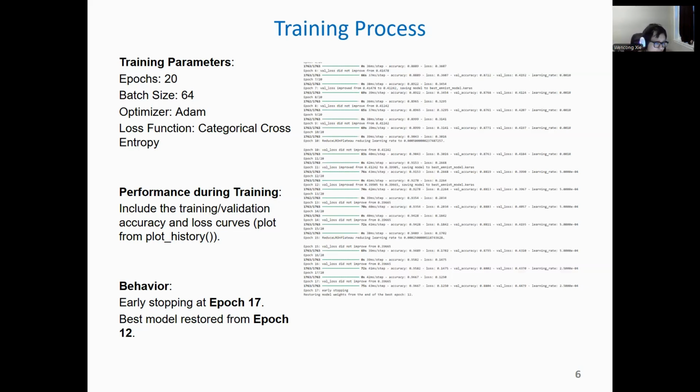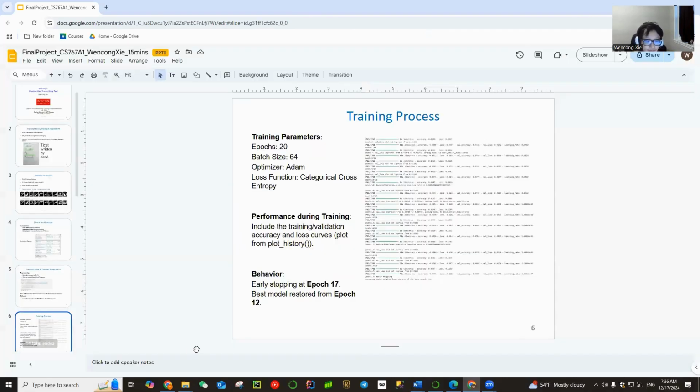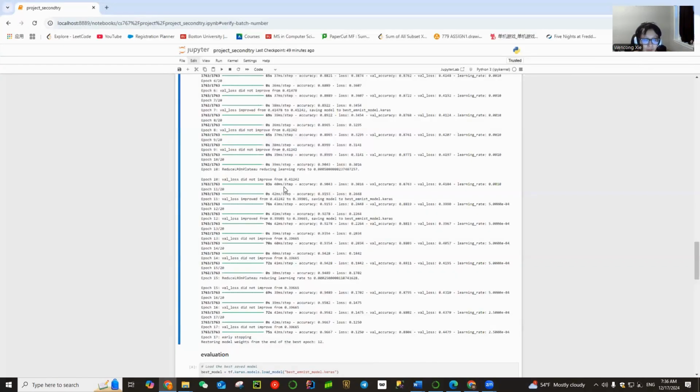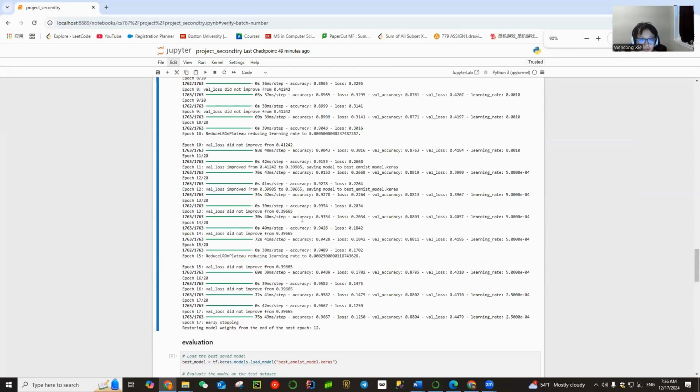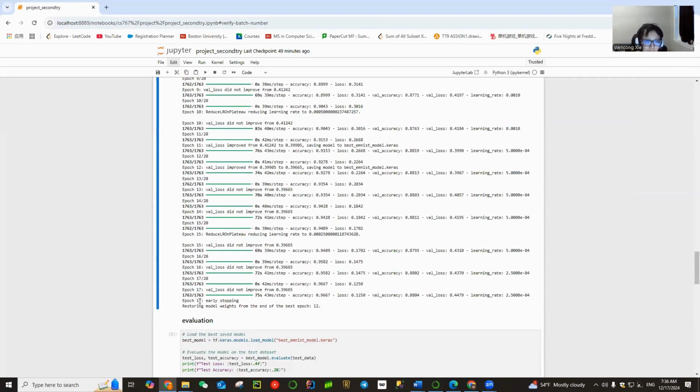But it was addressed by the early stopping, which I mentioned before. It also stopped the process at epoch 70. So let's go back to the code. You can see the code here. For epoch 17, early stopping restored model weights from the end of the best epoch 12.